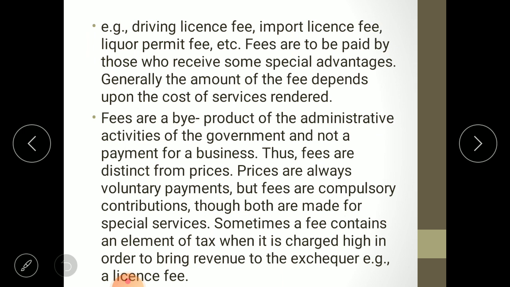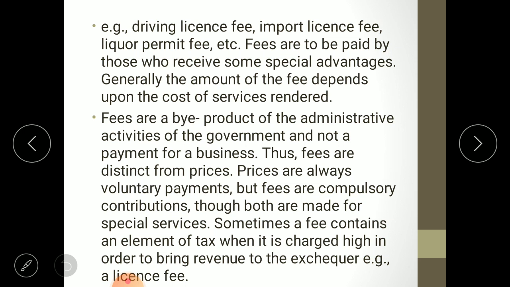Fees are to be paid by those who receive some special advantages. Generally, the amount of fees depends upon the cost of services rendered. So for example, the import license fees will be of high amount, liquor permit fee will be of high amount, because by this you are going to earn a huge profit. But if you take the example of driving license fee, then it will be very nominal in price, because by that you are getting a nominal advantage.